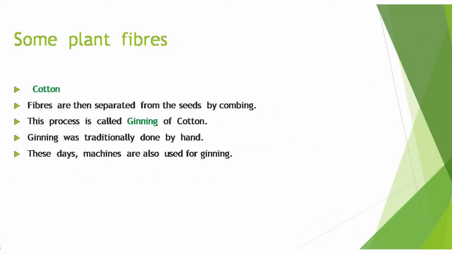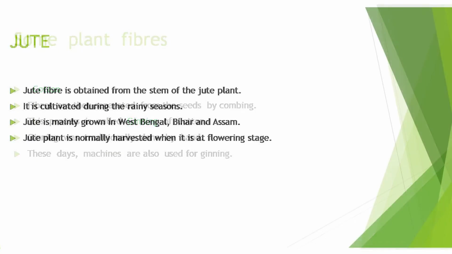The picked fibers are then separated from the seeds by combing. This process is called ginning of cotton. Ginning was traditionally done by hand. These days, machines are also used for ginning. Now, the next plant fiber is jute.